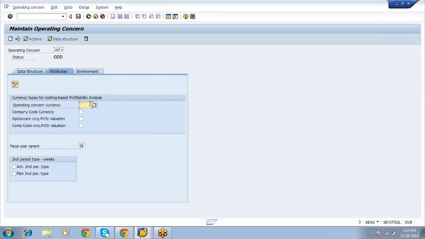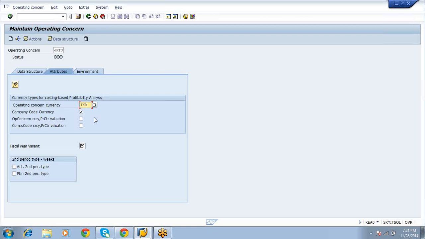Okay, here operating concern currency. What is your operating concern currency? Here both are INR only. Select company code currency. If the operating concern currency is different and company code currency is different, in that case you can select. Then in the report it will show operating concern currency value as well as company code currency value.